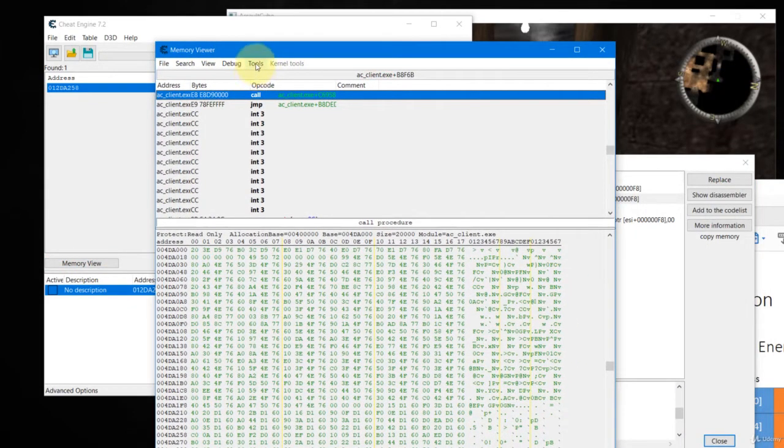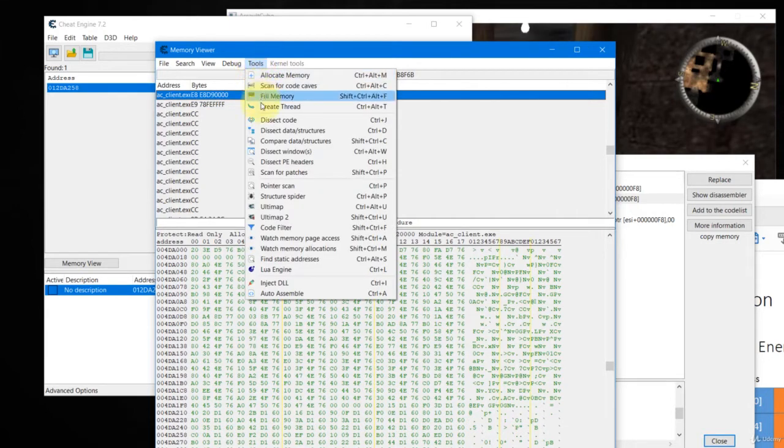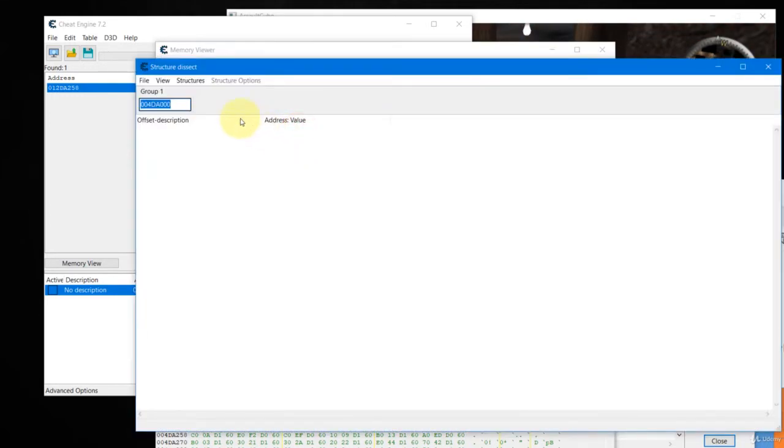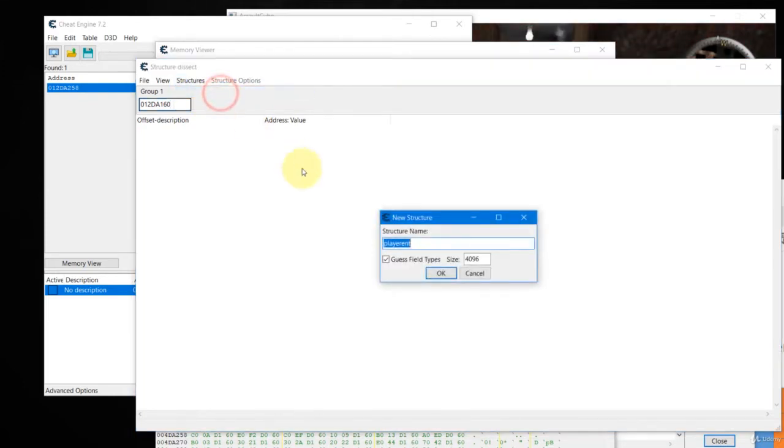Up here click on tools, and we are going to make use of a tool called the dissect data structure tool. So we click on this one and we paste our base address here, the base address of our data structure for the player. Then we make use of the structure here to define a new structure. So we define a structure and we can give it a name called player data structure. Okay, and click OK.